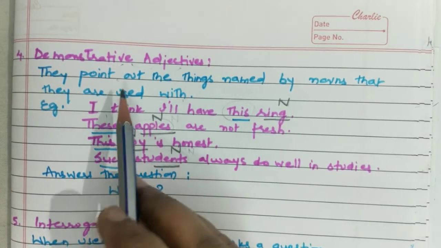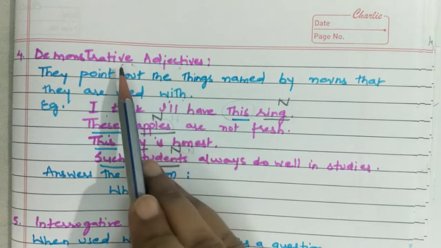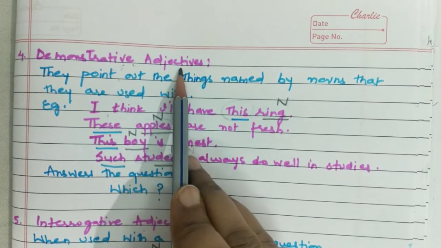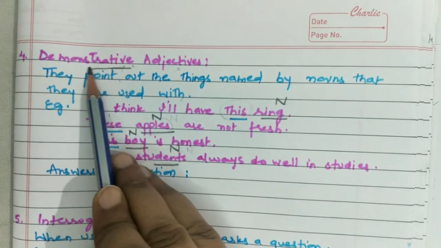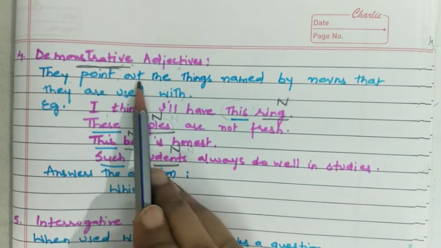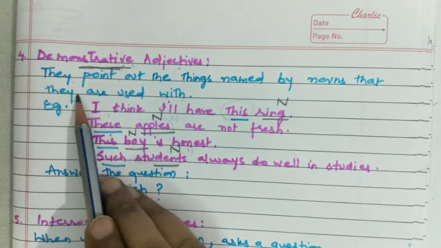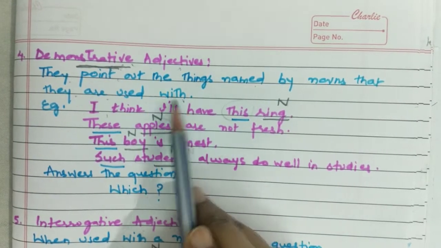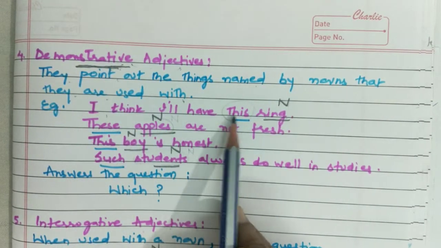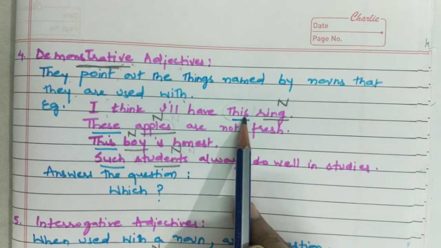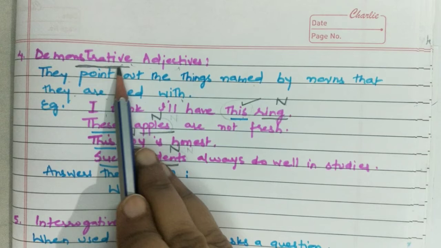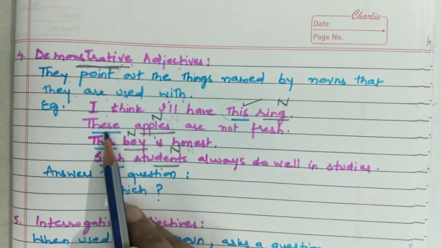Now the next kind of adjective is the demonstrative adjective. Demonstrate means it shows something, it points out something. They point out the things named by nouns that they are used with. Example, I think I'll have this ring. Which ring? Pointing out this ring. So this is a demonstrative adjective.